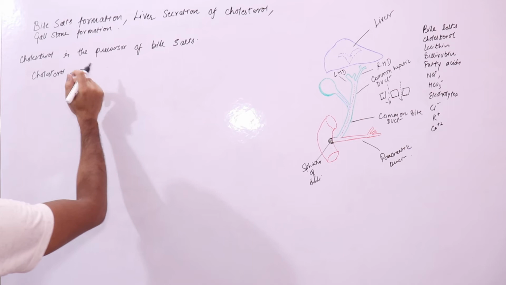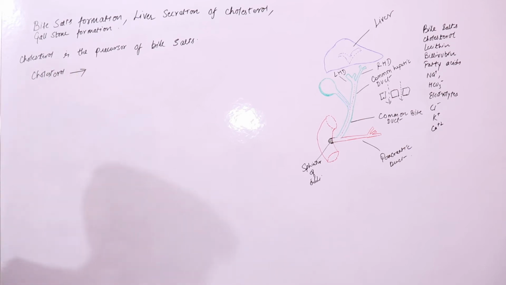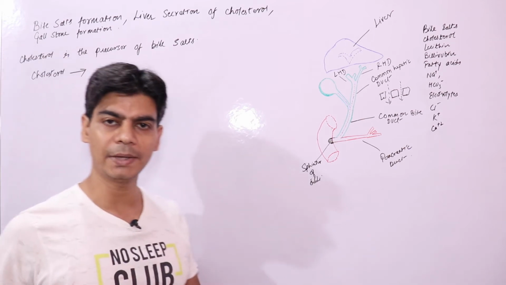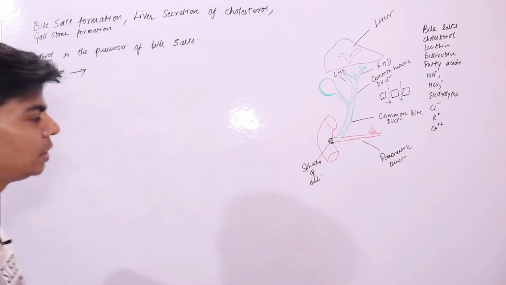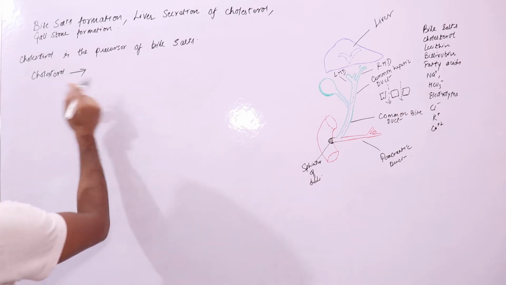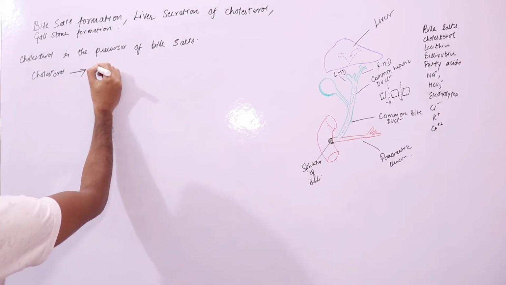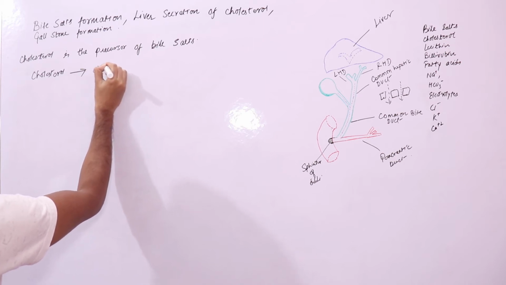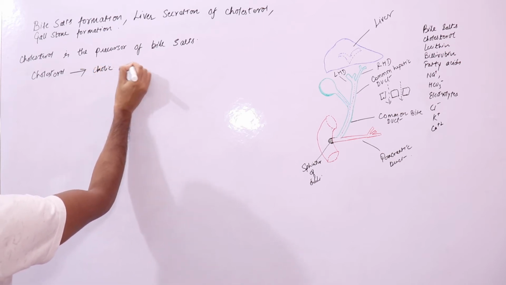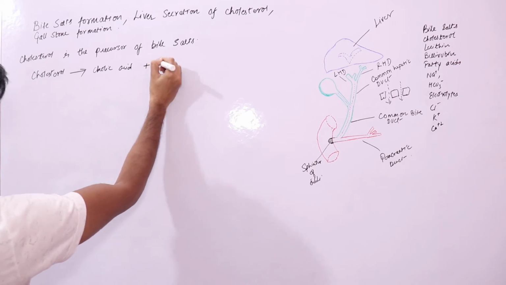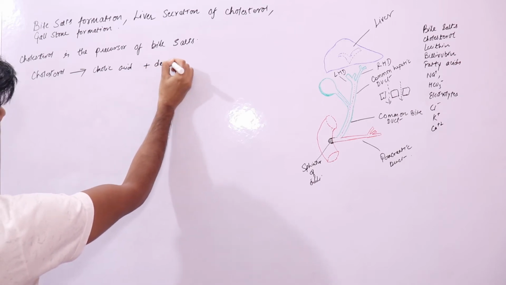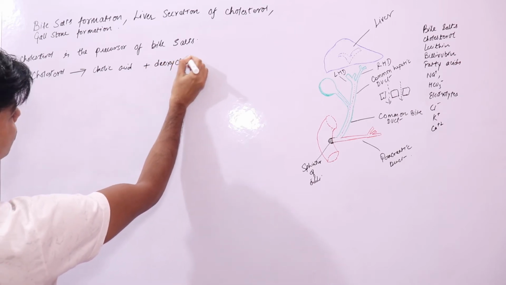We will deal with this more in biochemistry, when we do the biochemistry of cholesterol and look into its structure and chemical reactions. So cholesterol will change into cholic acid and deoxycholic acid.